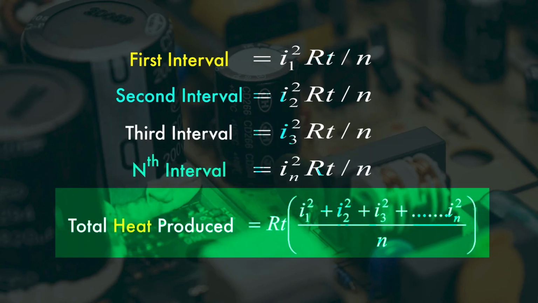So total heat produced is equal to what? Capital R multiplied by small t multiplied by I1 square plus I2 square plus I3 square up to In square, divided by small n.